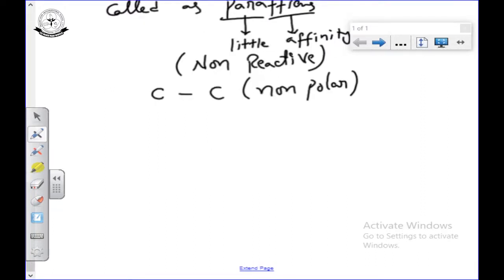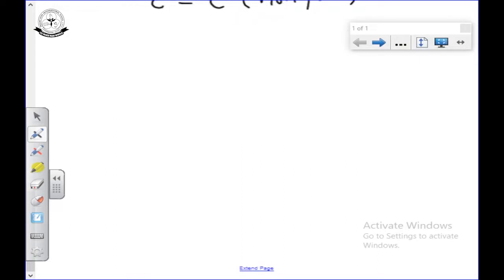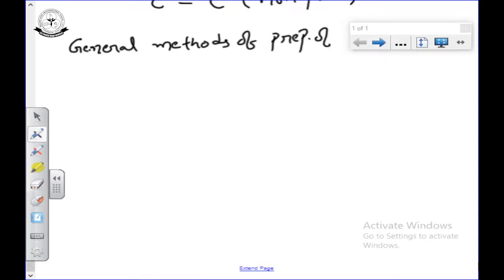Now we are going to start with the alkanes, general methods of preparation of alkanes.